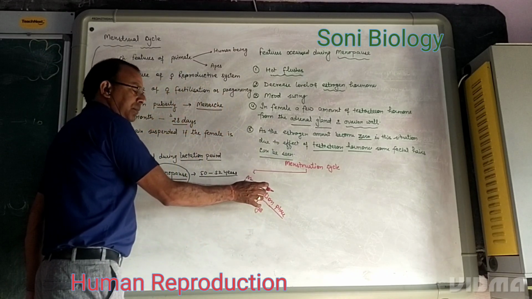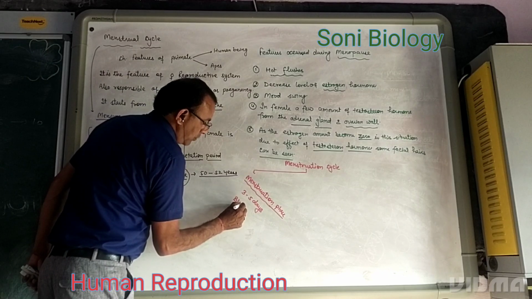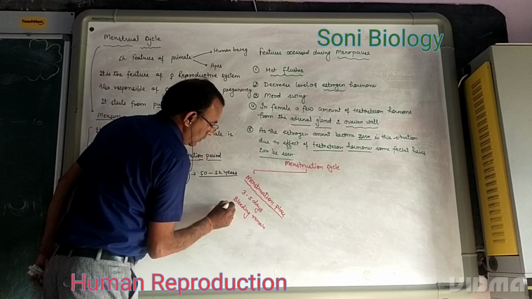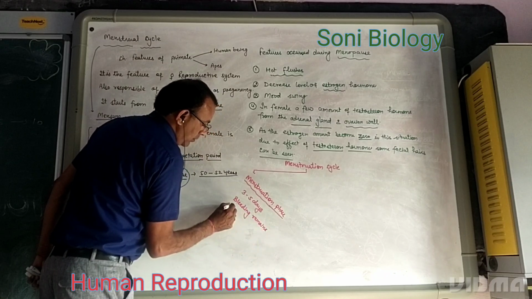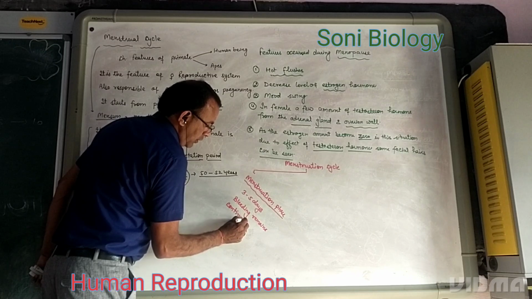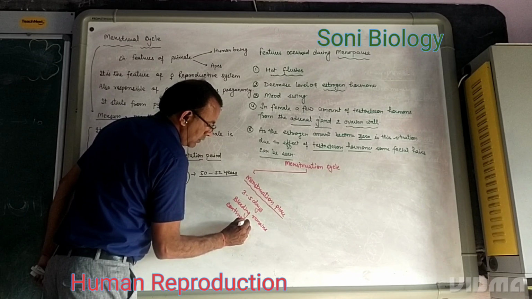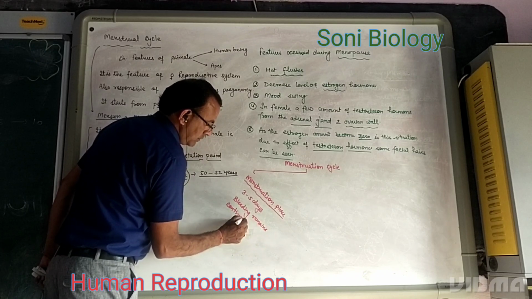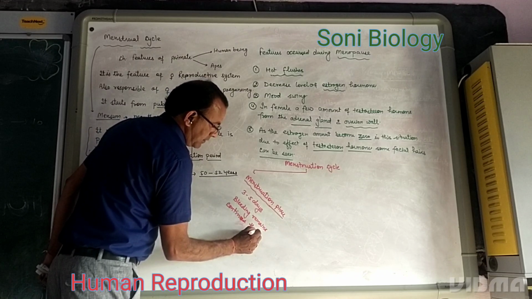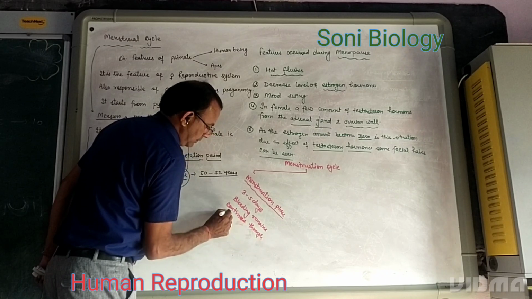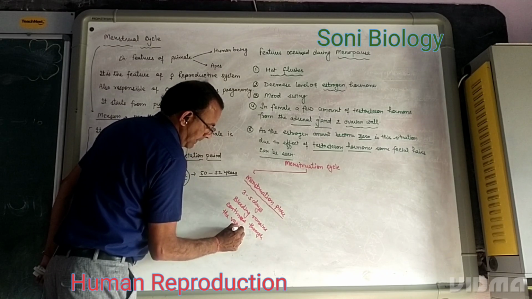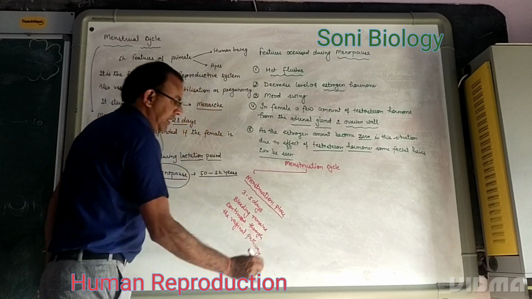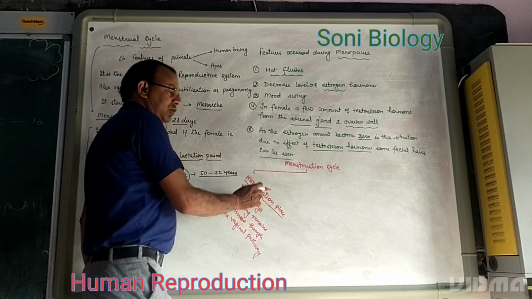During this period, bleeding continues through the vaginal pathway, and this phase is called the menstruation phase. After the menstruation phase,